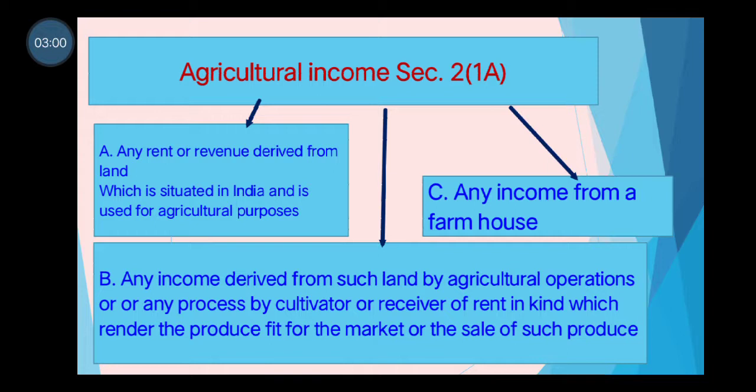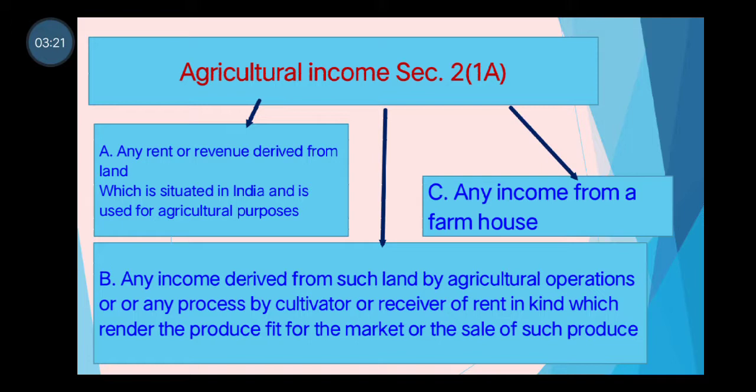Suppose if the agricultural land is situated outside the country, then that rent received from that agricultural land will not have the benefit of agricultural income because that is not coming under the definition meaning of agricultural income, right?